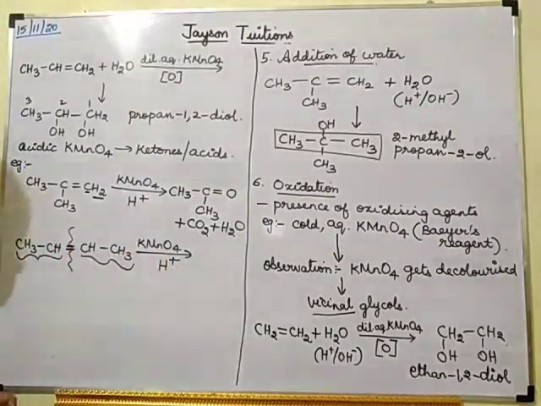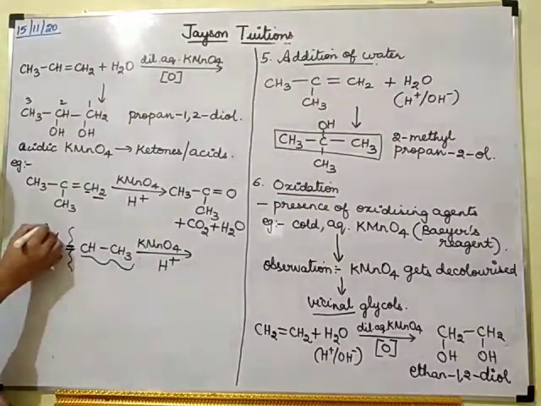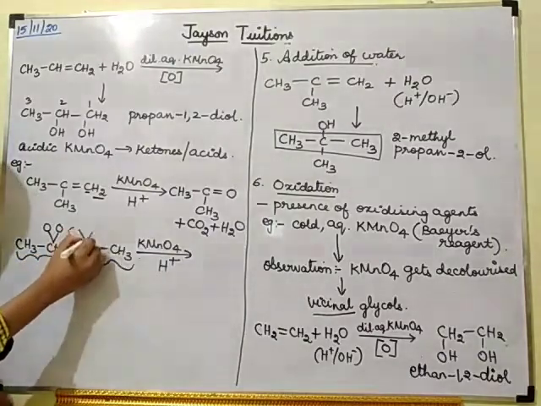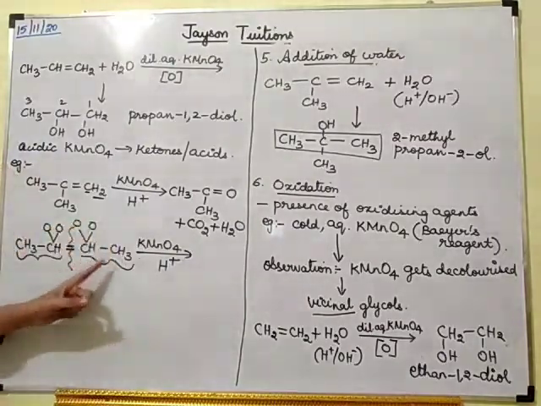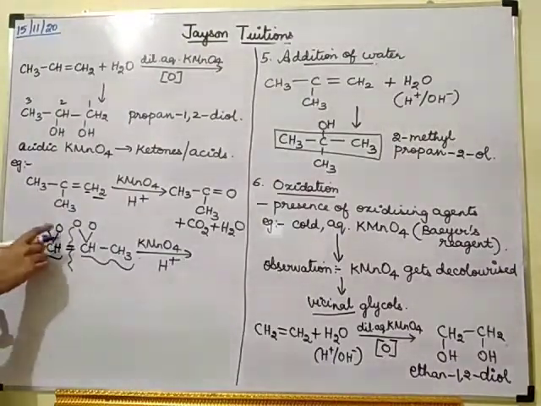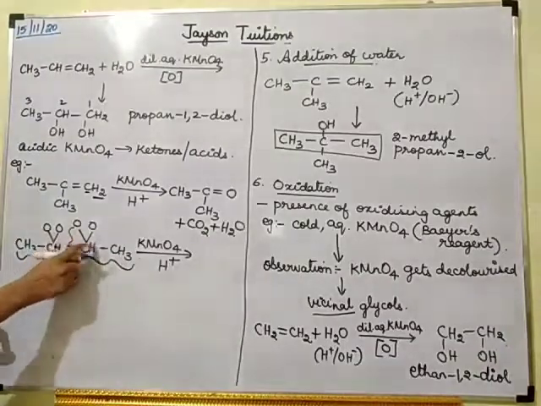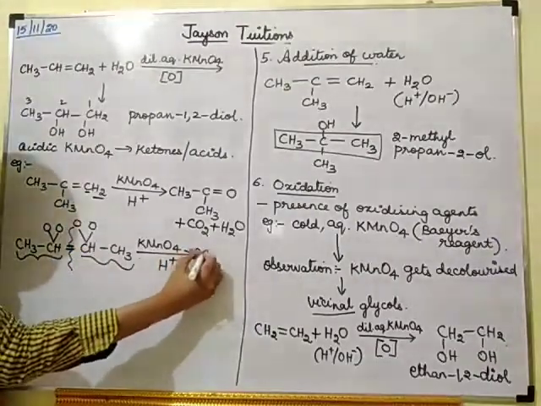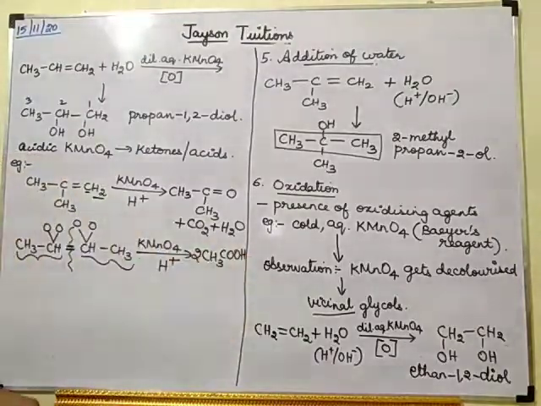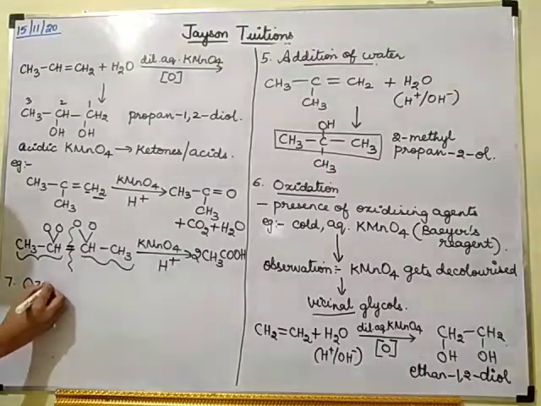Now how many oxygens are there? Four. Two oxygens will be added to this CH and two oxygens to the other CH. So what will I get? CH3COOH, and here also CH3COOH. So I will be getting two CH3COOH.